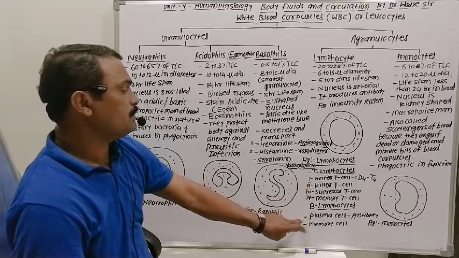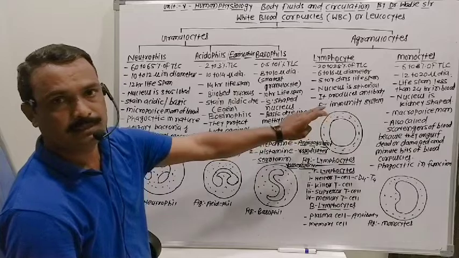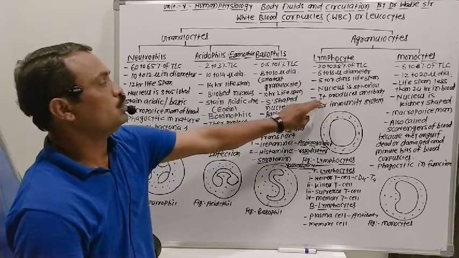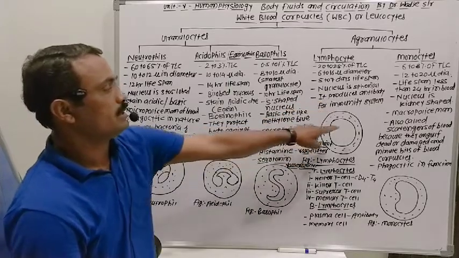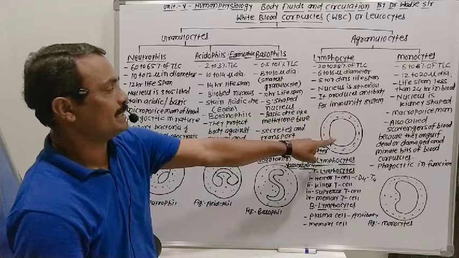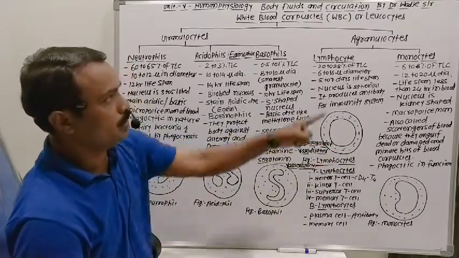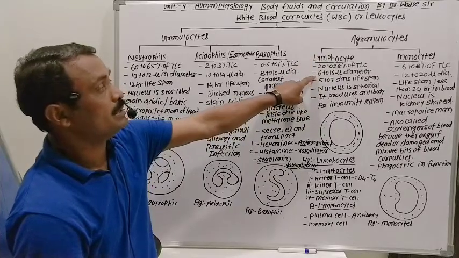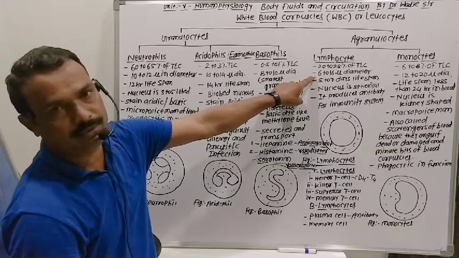These are the different types of cells concerned with the immune system. And the main function of lymphocytes is to produce antibodies for the immune system. This is the structure of a lymphocyte cell, having a spherical nucleus with cytoplasm around the nucleus. These lymphocyte cells are considered the smallest WBC, the smallest leukocytes, because they are 6 to 16 micron in diameter.